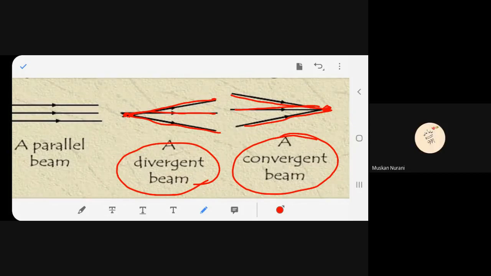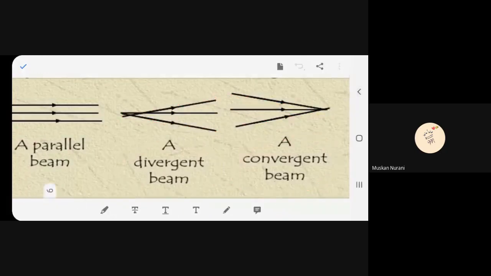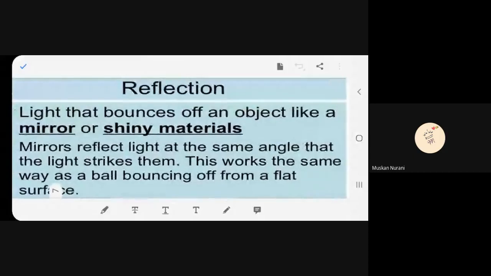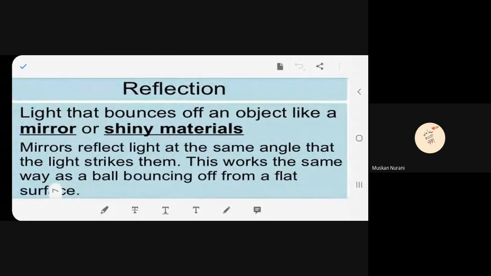Yes, ma'am. Okay. What is reflection? Read. Reflection. Light that bounces off an object like a mirror or shiny materials. Mirrors reflect light at the same angle that the light strikes them. These work the same way as a ball bouncing off from a flat surface.